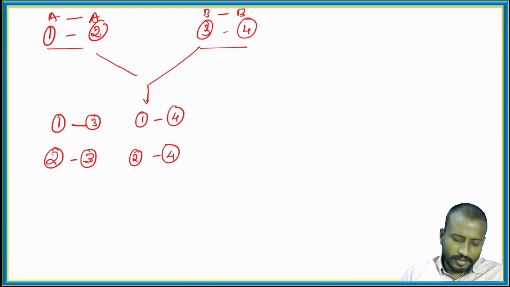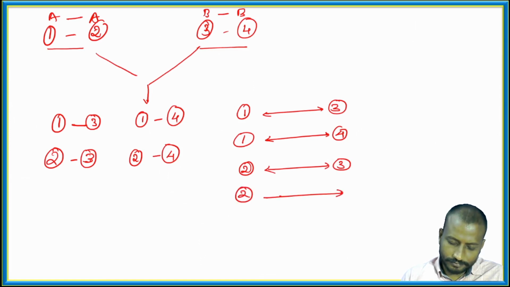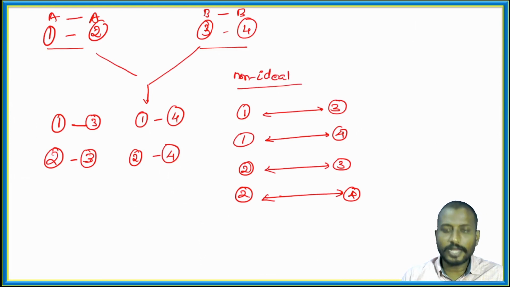Suppose 1 and 3 are fighting, they are going to move very far. 1 and 4 are fighting, they don't like B atoms. 2 and 3 are fighting, 2 and 4 are fighting. This is non-ideal behavior.